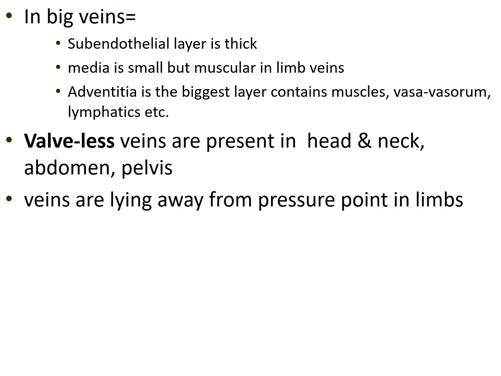Each cusp is a fold of the endothelium. Within it there is some connective tissue that is rich in elastic fibers. Valves are absent in very small veins, the venae cavae, and veins within the cranial cavity and the vertebral canal. Flow of blood through the vein is assisted by contraction of the muscles in their wall. It is also assisted by contraction of the surrounding muscles, especially when the latter are enclosed in deep fascia. So this is the vein.